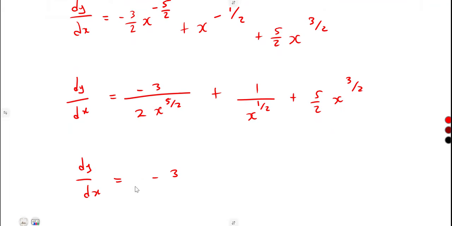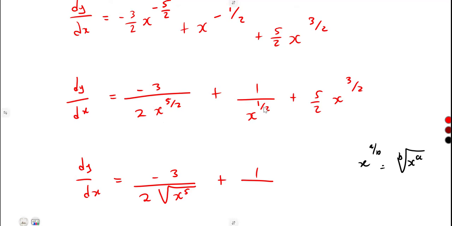So it's minus 3 over 2, x to the exponent of 5 over 2. Remember, x to the exponent of a over b is equal to the bth root of x to the exponent of a. So here it is going to be the square root of x to the exponent of 5, plus 5 over 2, the same concept, so it's going to be the square root of x to the exponent of 3.